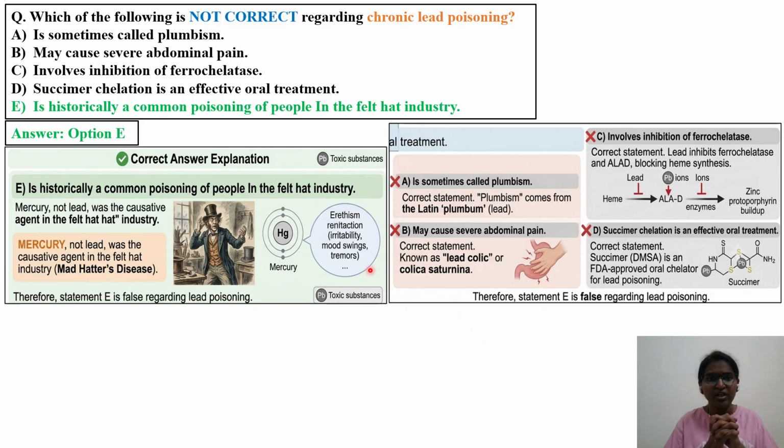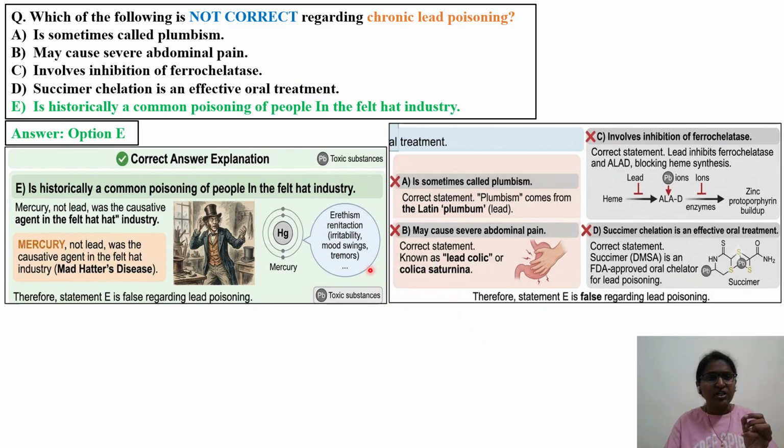Particularly in the case of epidemiological and occupational hazards, it is very difficult to identify the reason. Certain symptoms are shown by the workers, but tracing back to why this particular disease or these symptoms are shown, and tracing it back to the causative agent, becomes very challenging, particularly for the occupational toxicologist or epidemiologist. An incident has happened, an accident has happened, and now we have to identify what the reason was. It is more challenging. Anyway, let's see the other options.